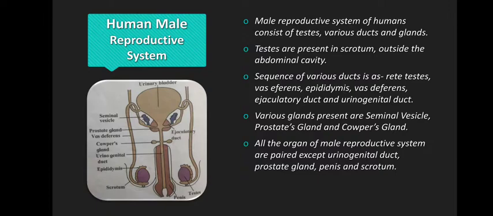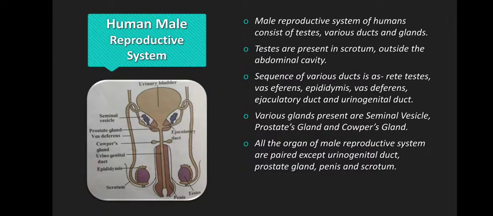All these organs in the male reproductive system, like testis, epididymis, vas deferens, seminal vesicle and Cowper's gland, are paired, meaning there are two of them.